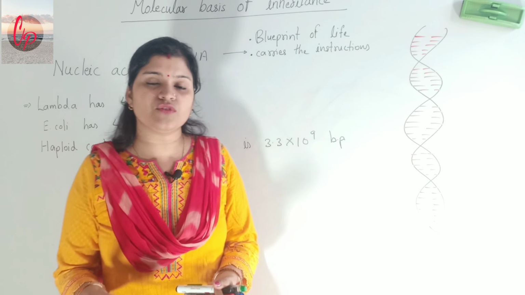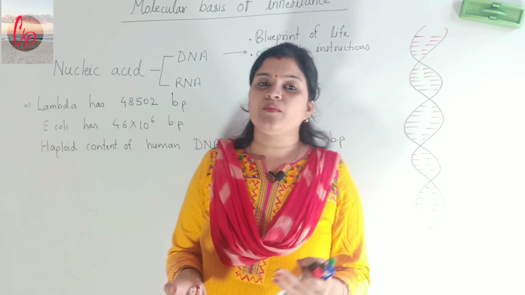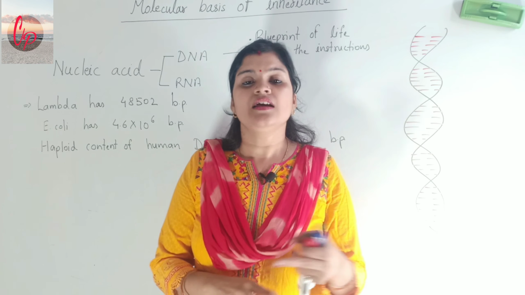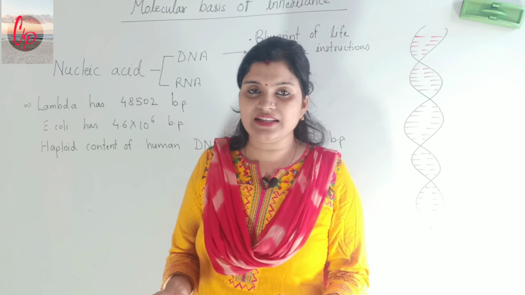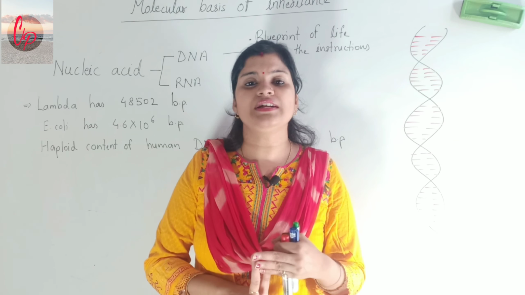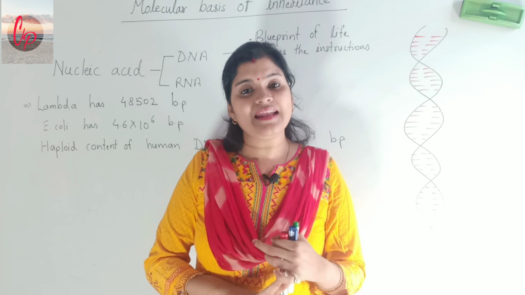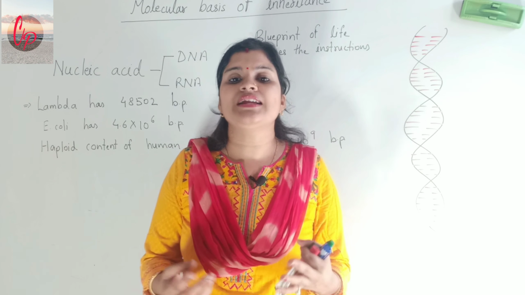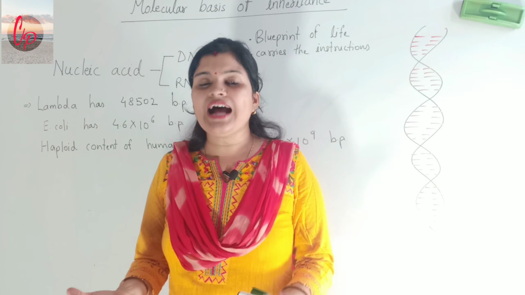Now again the question was which is the genetic material, because they had some information about two things, DNA as well as RNA. As the experiments were performed, it became clear in their minds that cells have two different types of nucleic acid. The first one is DNA and the second one is RNA. But there was a debate between these two, about which one is actually the genetic material, whether it is DNA or RNA.